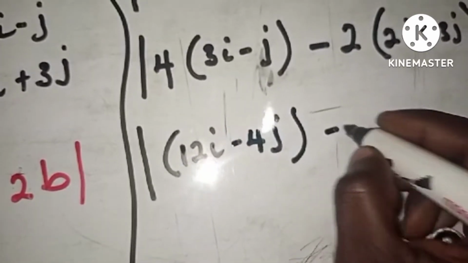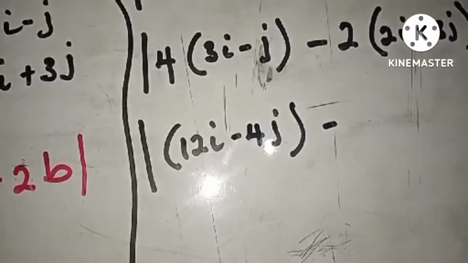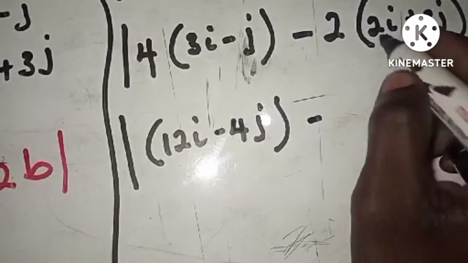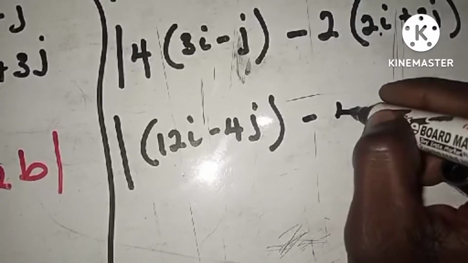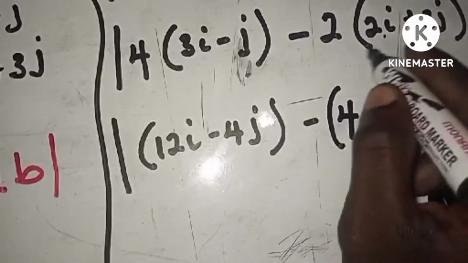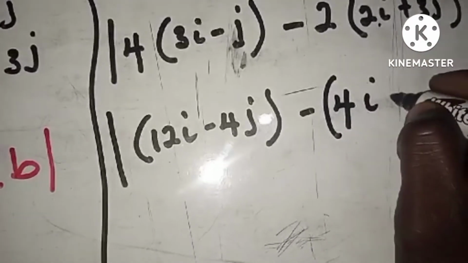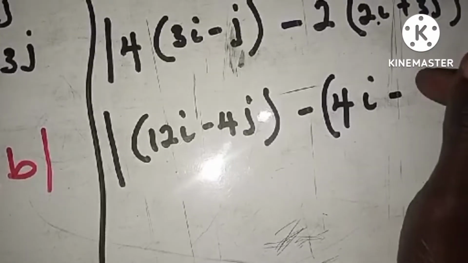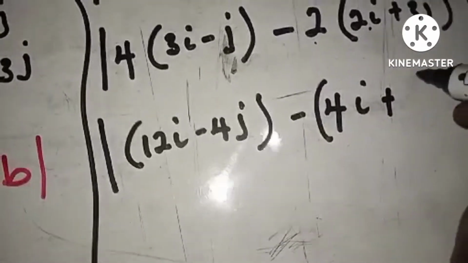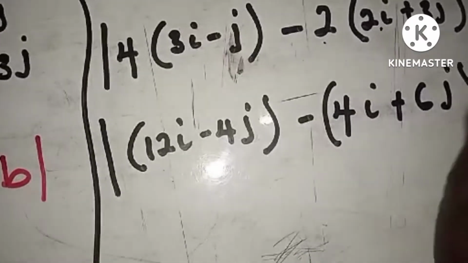So minus of this one multiplied by this, we are going to have a 4i, right? So let's maintain this negative for the first time. So 4i, and then this multiplied by this one, that should be negative. Let's ignore this because there's a negative here. So that should be positive 6j.